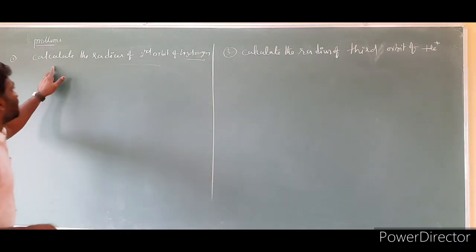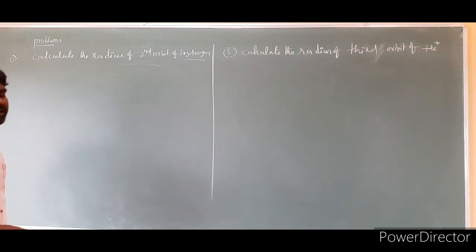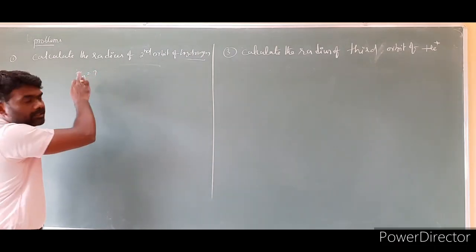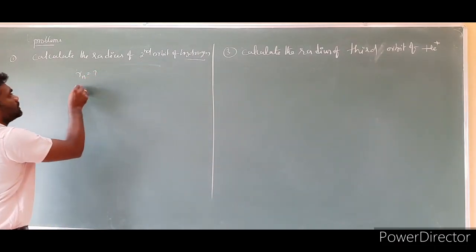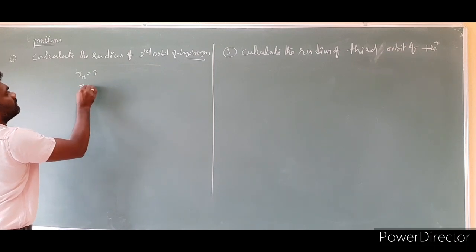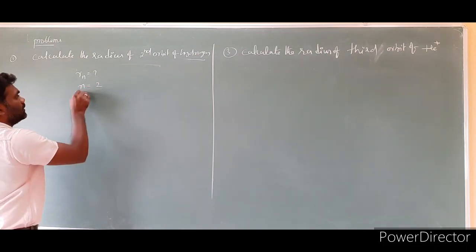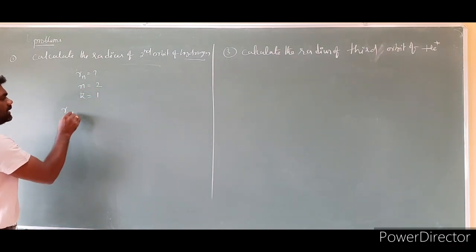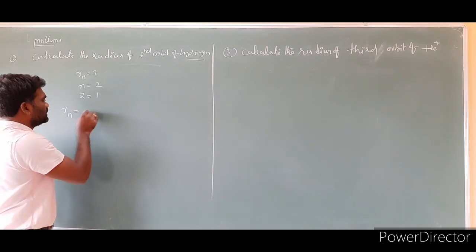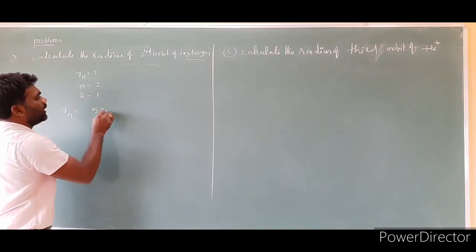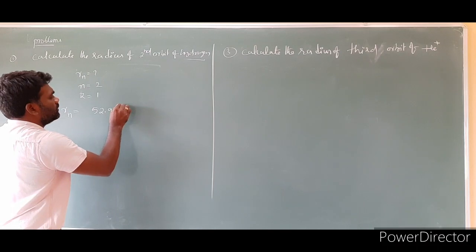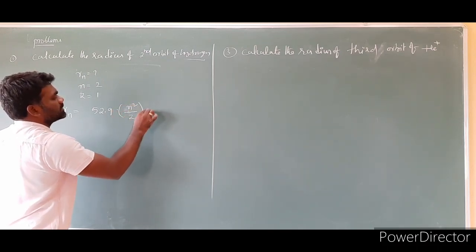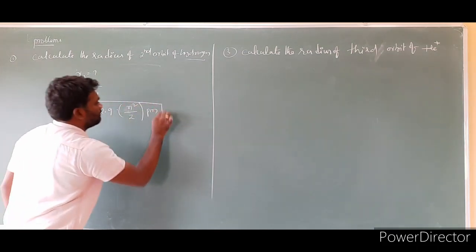Problem number 1. Calculate the radius of the second orbit of hydrogen. So we have to calculate the radius, Rn, which is the question mark. What is given? The second orbit, so n is equal to 2. Then the atomic number of hydrogen is 1. What is the formula we have? According to Bohr, the radius of the nth orbit is equal to 52.9 into n square by Z picometers. So this is the formula we have.